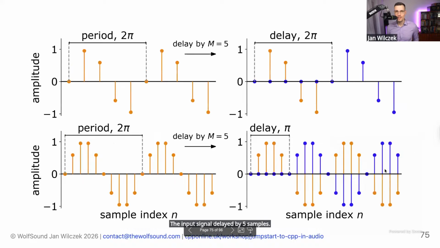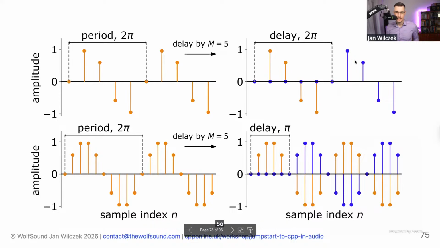So if you look at actual audio signals, it looks like this. Let's focus on the top first. Here we have a sine signal, which has 5 samples per period, right? That's the period. And we delay it by 5, so by a full period.